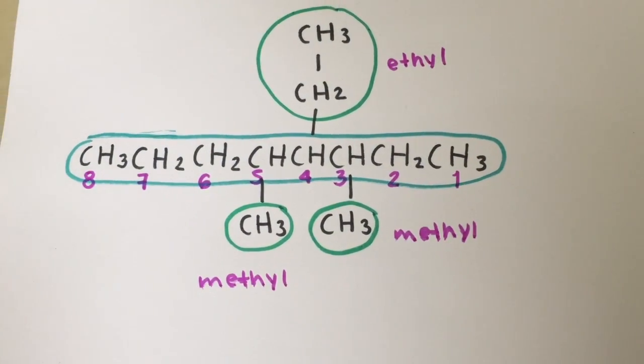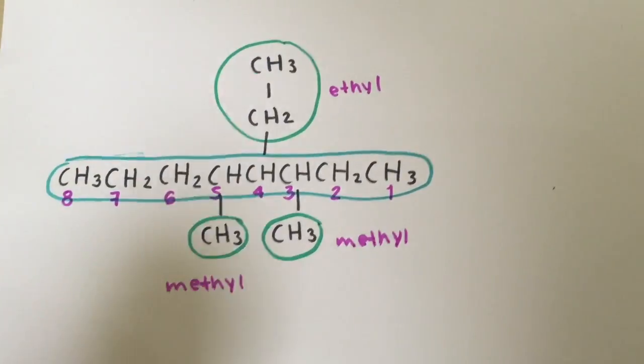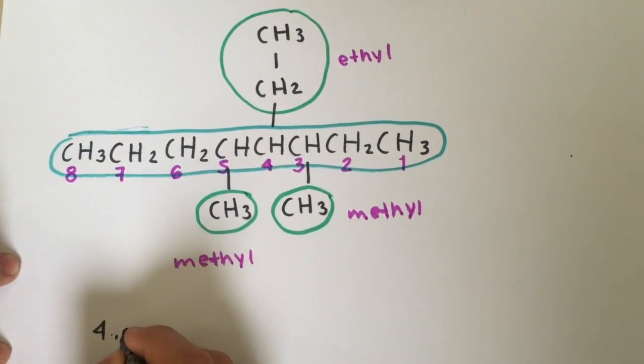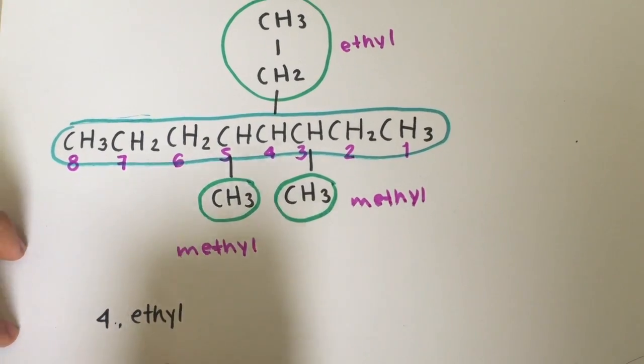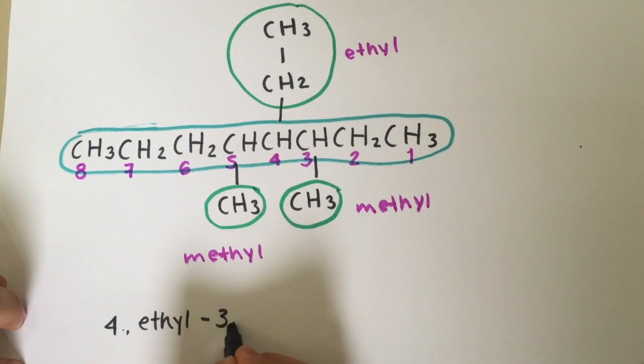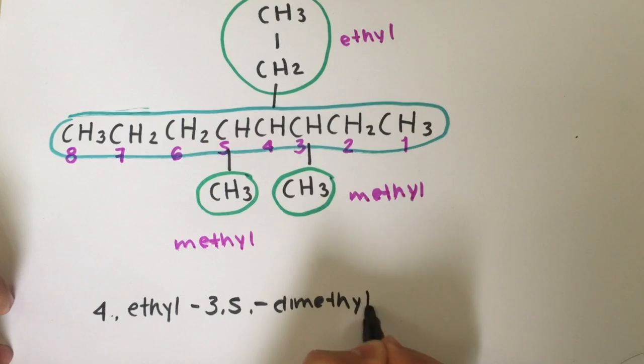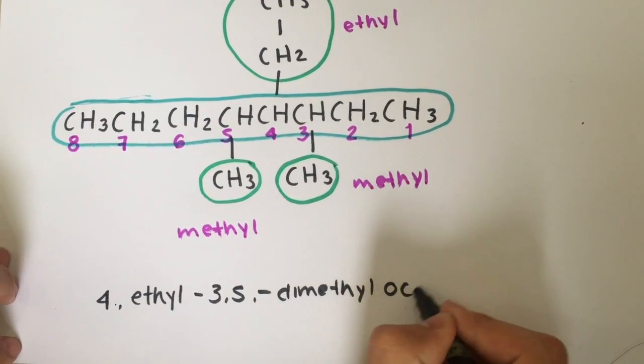Then, name the substituents alphabetically, indicating their location. If the same alkyl group is repeated, use a prefix such as di, tri, tetra, etc. At the end, name the parent chain with the suffix "ane".